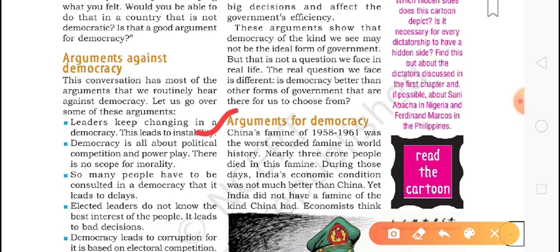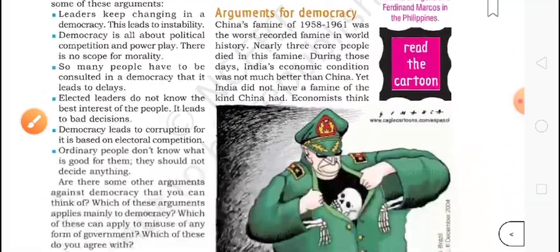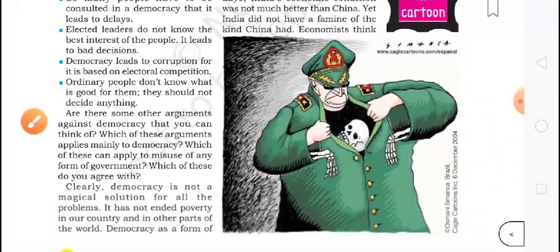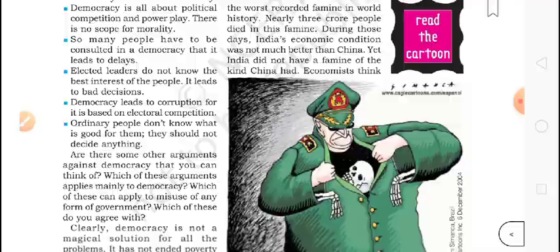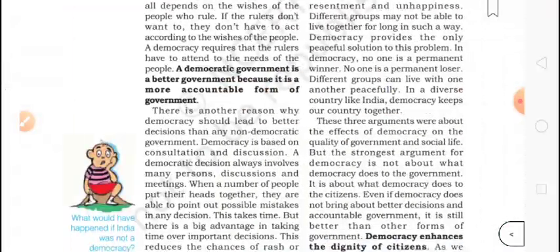Our government has to answer in India, because the constitution says this. But in China, we all know there is a different kind of government. It is called a communist government. They do not have to answer to the people.